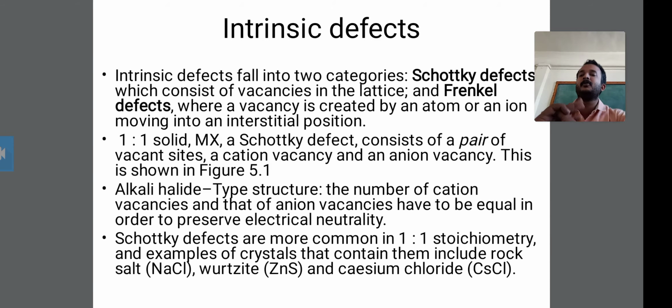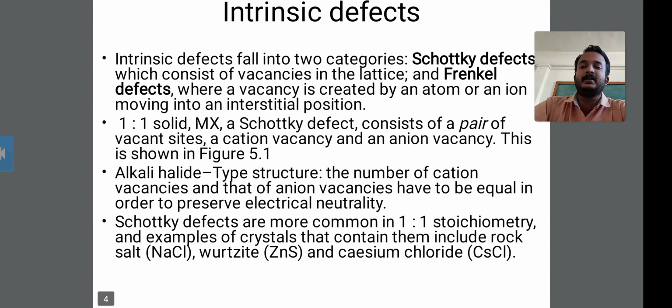You should know about some alkali halides. A very common example of an alkali halide is sodium chloride. In this type of structure, the number of cation vacancies and anion vacancies have to be equal.